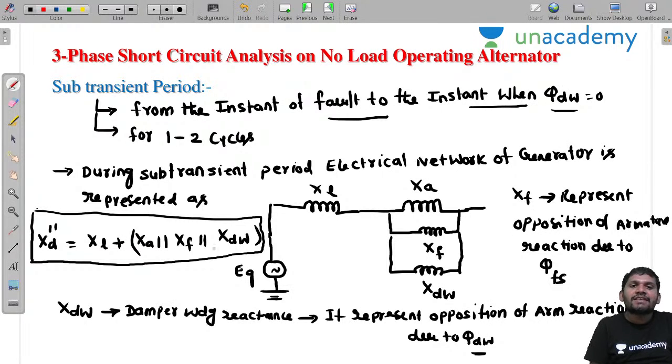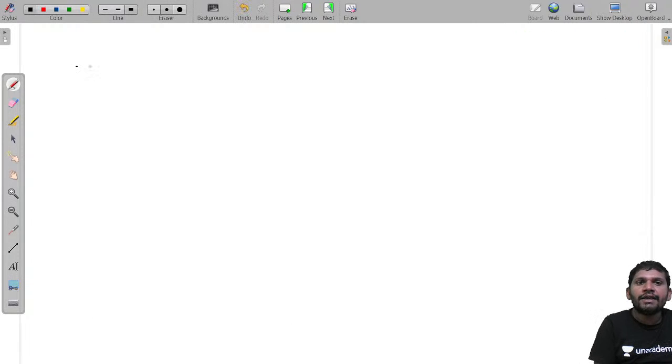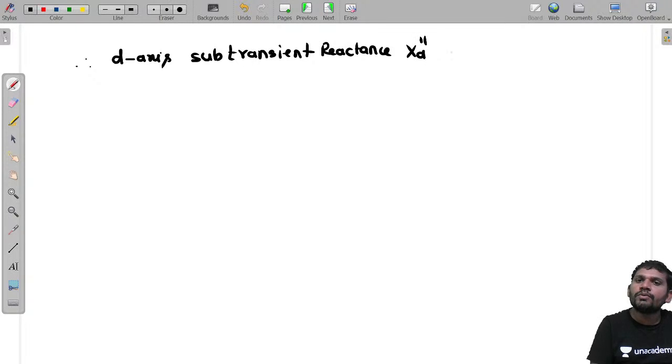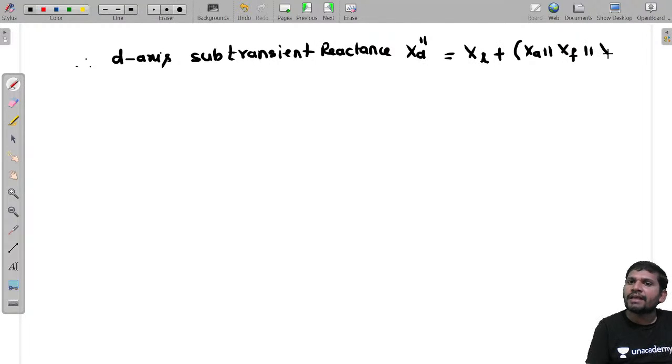XD double dash is XL plus XA in parallel with XF in parallel with XDW. All these are in parallel. This is the D-axis, direct axis subtransient reactance. What do you write, sir? The subtransient reactance XD double dash is equal to XL plus XA in parallel with XF in parallel with XDW. Okay, this is the total reactance.